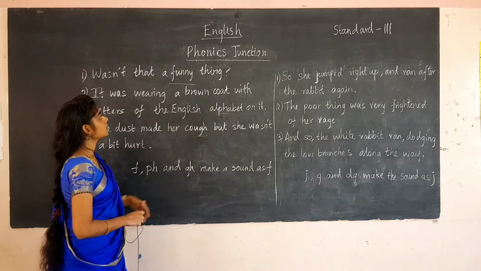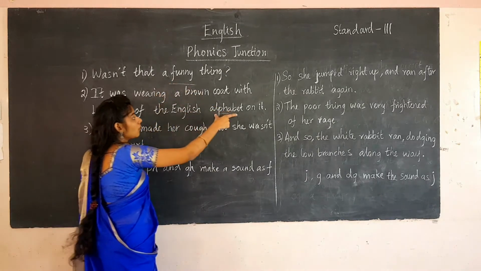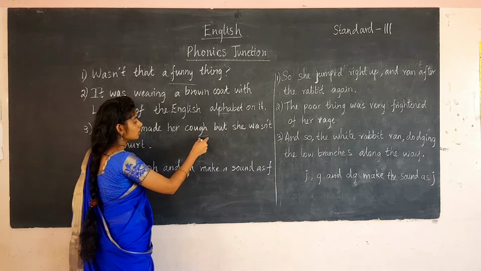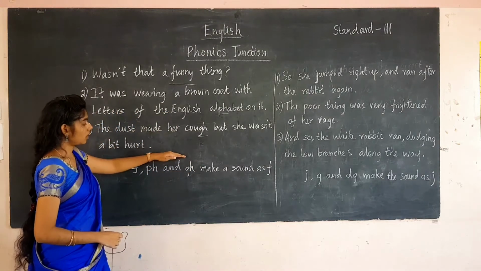What are the things we have seen here? For funny, the letter F is pronounced as F. For alphabet, PH pronounces F. And for cough, GH pronounces F. These are the things given here as phonics.